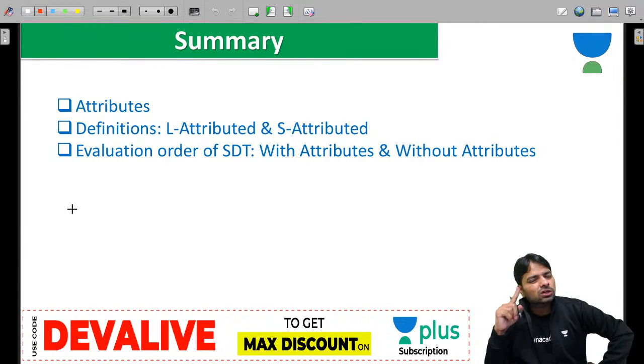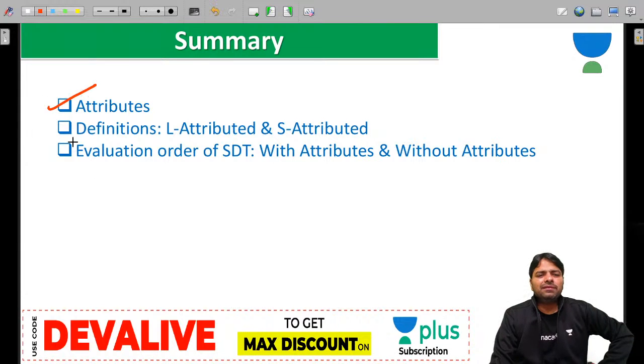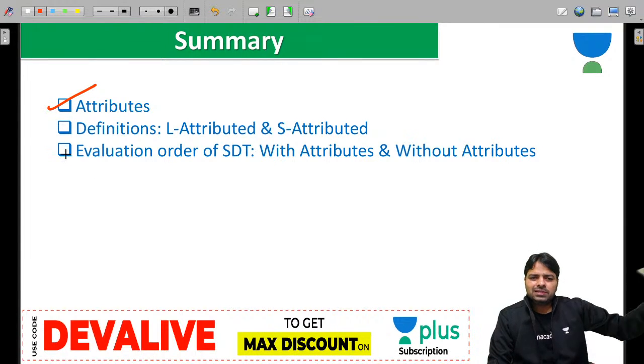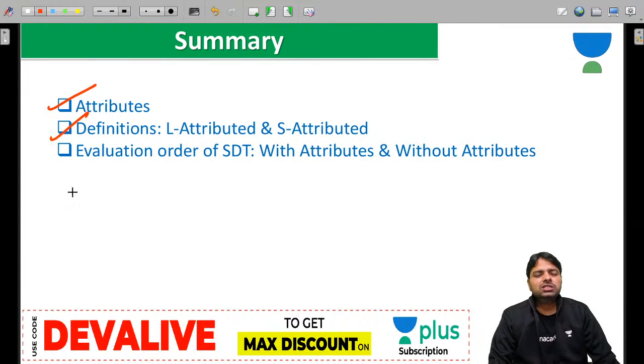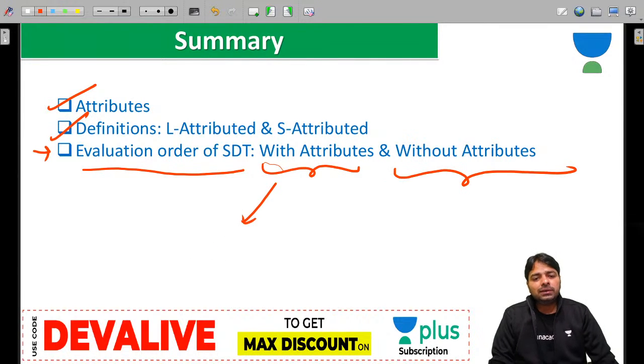The next topic is going to be three address code, intermediate code generation. In this class we have learned attributes, and in the previous class we learned the definitions also. Today we have completed the evaluation order of SDT with attributes and without attributes. With attributes we have only two techniques, S attributed and L attributed.